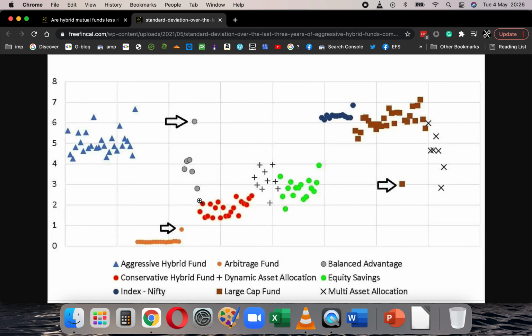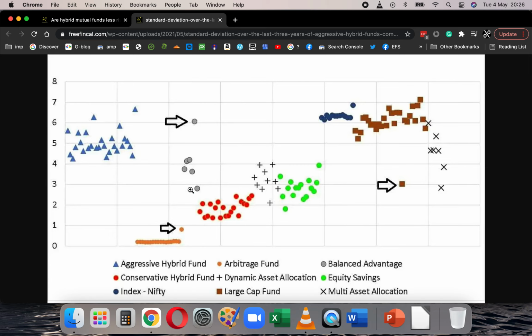Conservative hybrid funds are a little less volatile than balanced advantage funds, a little less volatile than equity savings and dynamic asset allocation. Between balanced advantage fund, dynamic asset allocation and equity savings, there's not much difference. Then you have arbitrage at the bottom end. Arbitrage is more like a debt fund in volatility. It's like an ultra short term fund and so on.